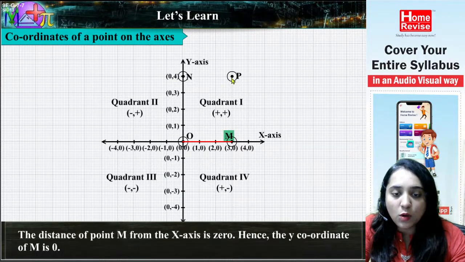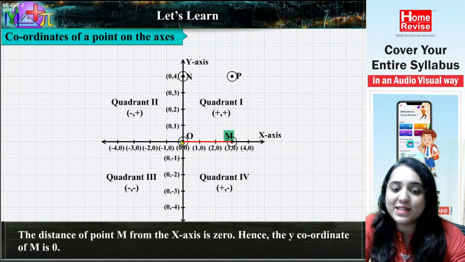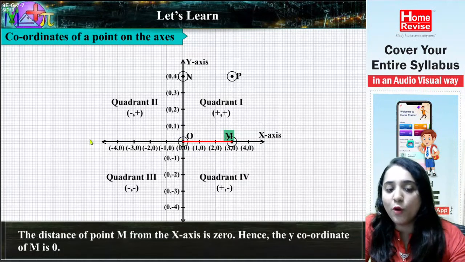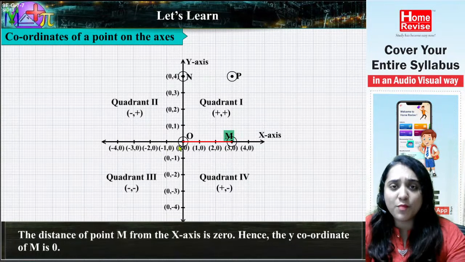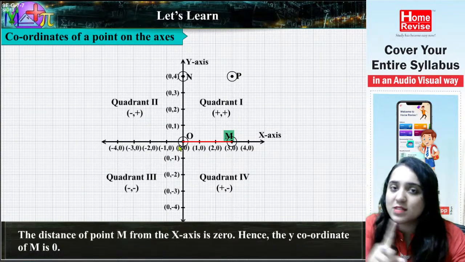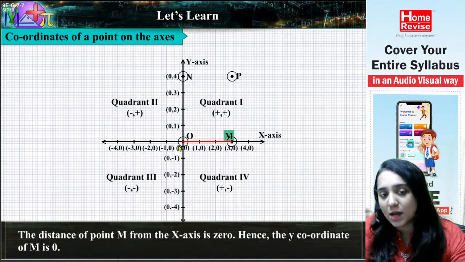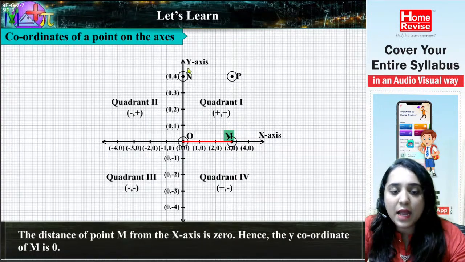Now M, N, O, where is O? O itself is at 0, 0. Both x axis का भी 0 है and y axis का भी 0 है. Always remember the number on the x axis will always come first and the number on the y axis will come second. Okay. M, N, O, P.